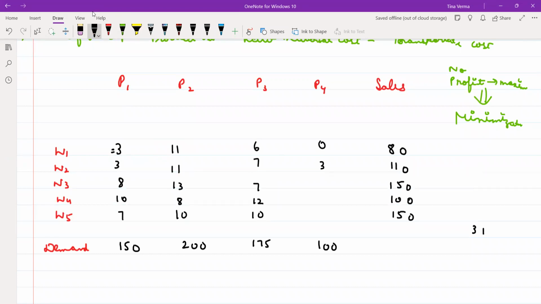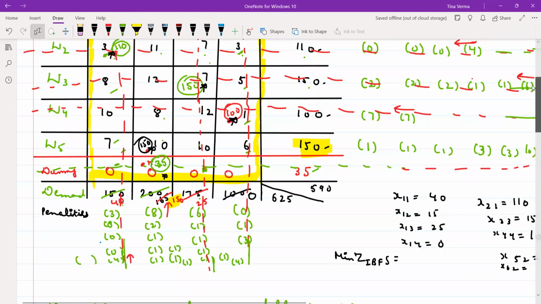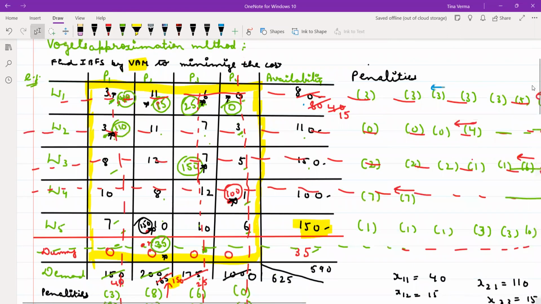This is 0, 3, 5, 1, 6. Still, can you start your initial basic feasible solution? No. You have to check whether it is balanced as well. It is not a balanced transportation problem. So this is the same question that we have already done now for Vogel's approximation. This is the same statement; I have already solved this problem. Clear? Thank you.